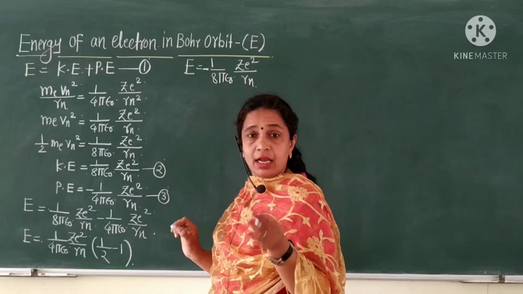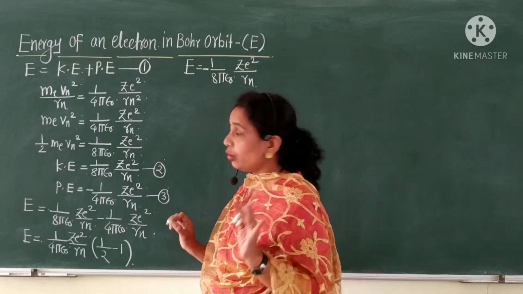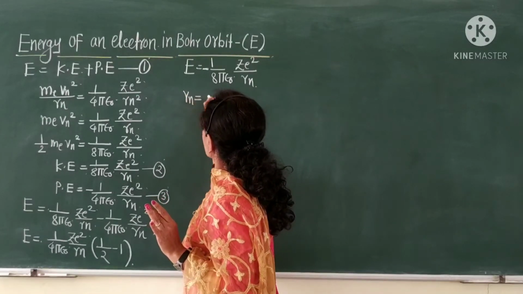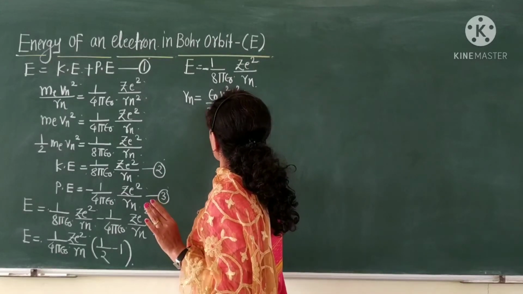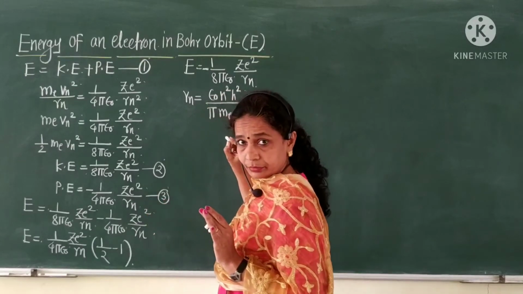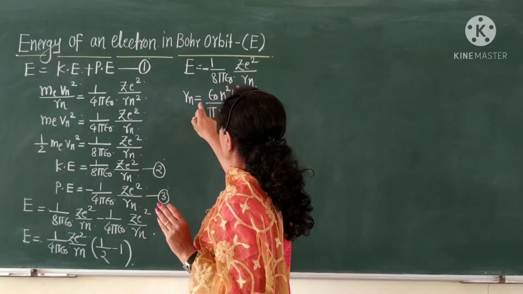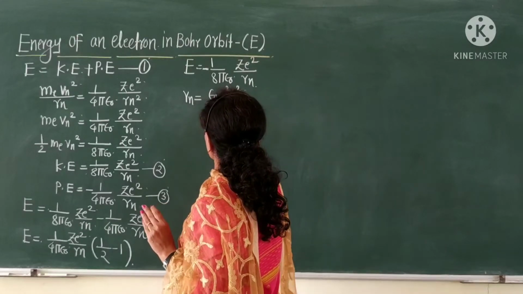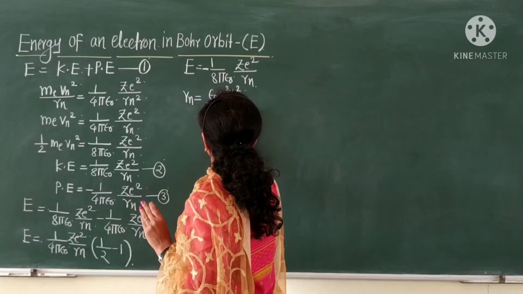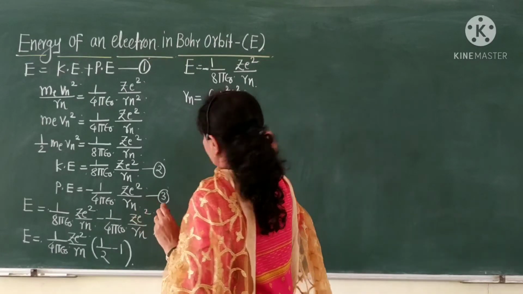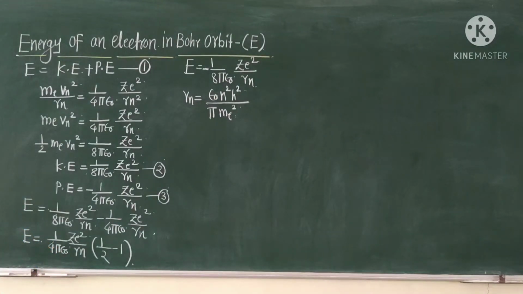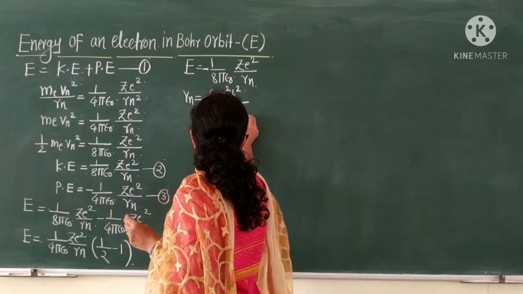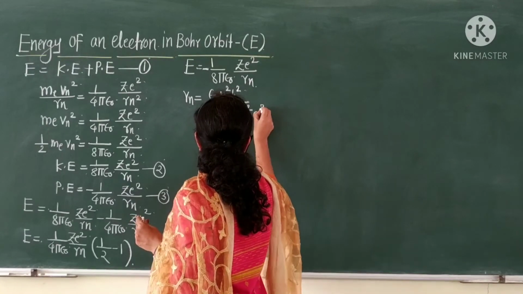Then what is rn? rn is the radius of the orbit. Therefore, put the value of rn is equal to epsilon naught n square h square upon pi me Z e square.